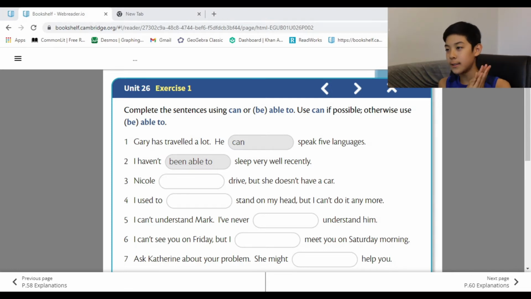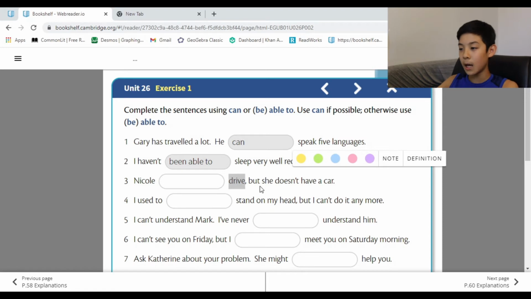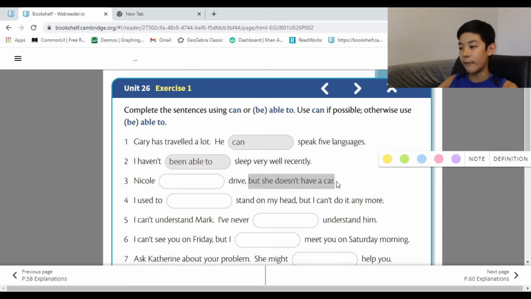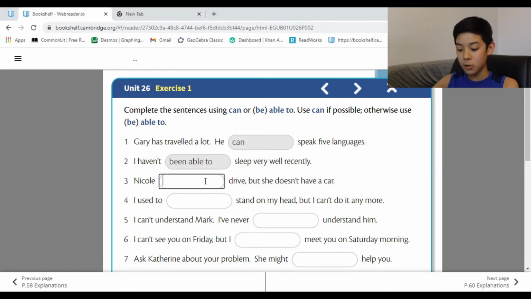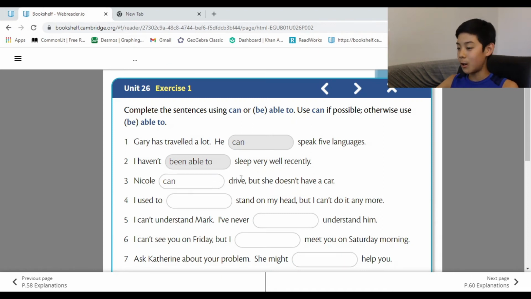So, Nicole blank drive, but she doesn't have a car. So basically, Nicole can do this thing, but she doesn't have the car to be able to do it, because of the fact that it says, but she doesn't have a car. If it said, like, Nicole is able to drive, it's just like, yeah, like, bruh. You can use can because it is possible. As it said, it's possible or allowed. I was rambling on when I was talking about that.